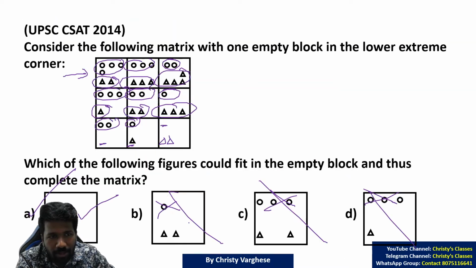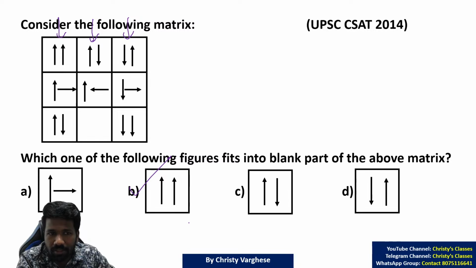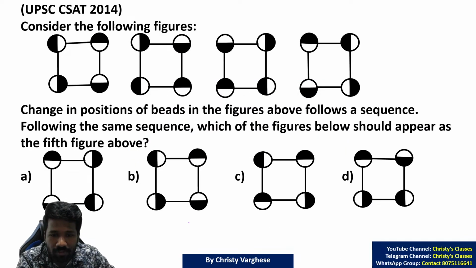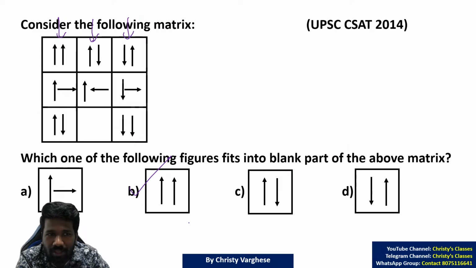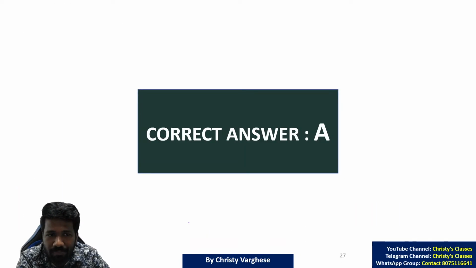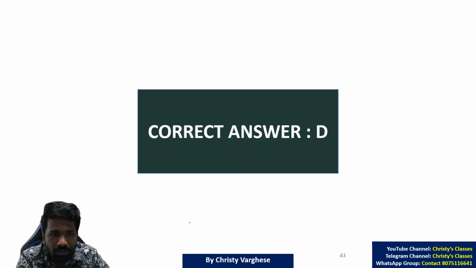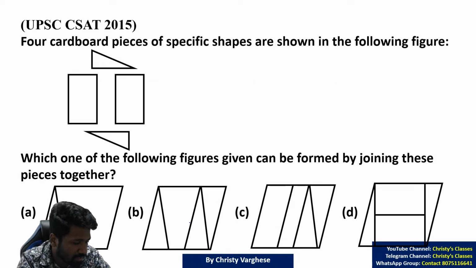This is what I want to tell you. In 2014 this question was asked, and this question was also from 2014. So when they ask a question from a chapter, they can ask multiple questions from the same chapter. Even in 2013, 3 questions were asked from the same topic. So have an idea about this chapter. It is true that questions were not there in the last 4-5 years. But when questions were asked, they were repeatedly asked.